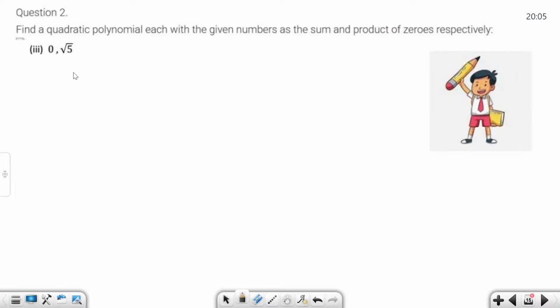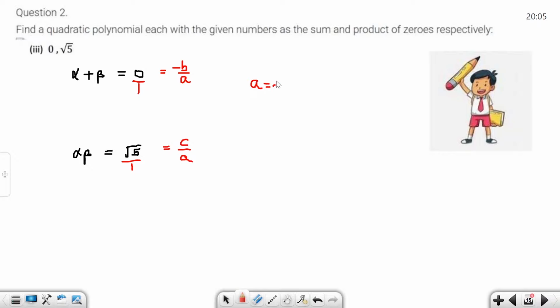Can I write the sum of zeros alpha plus beta? Alpha plus beta is equal to 0, and alpha into beta, meaning product of zeros, is equal to root 5. Now the sum of zeros is minus b by a, and the product of zeros is c by a. Denominator value is 1, here also 1, so both denominators are the same, no need to multiply anything.